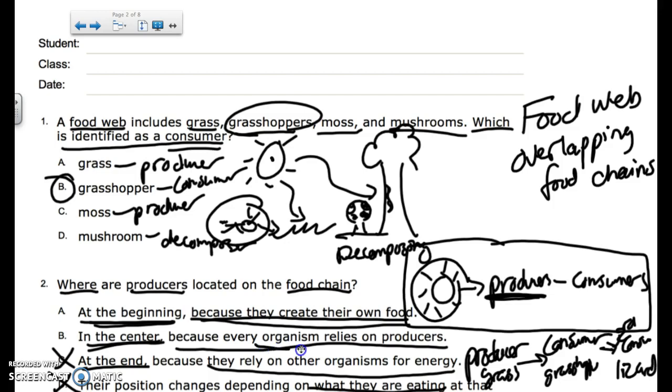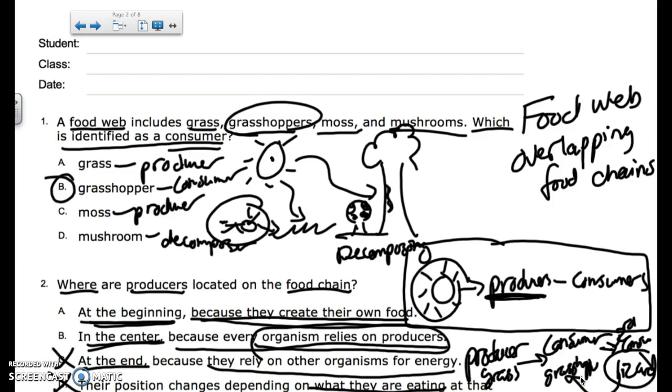Does every organism rely on producers for their food and energy? Does the lizard have to have the grass in order to have energy? Not in the sense that the lizard's going to eat the grasshopper. It doesn't rely on the grass to get its energy.